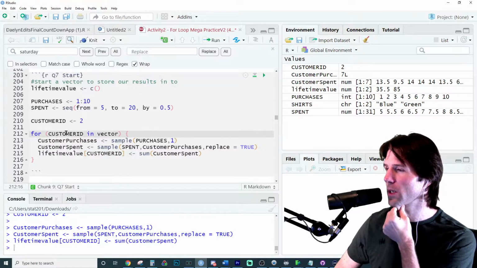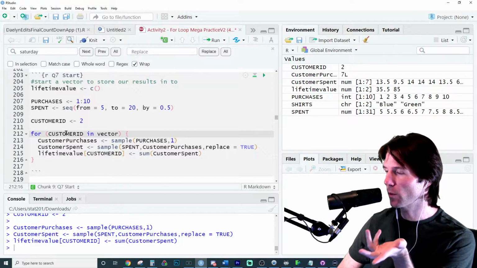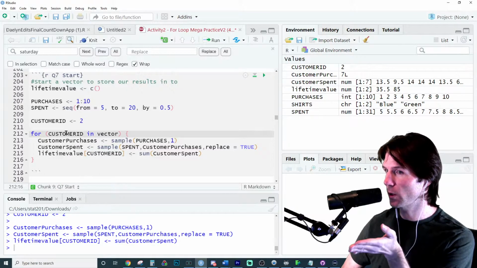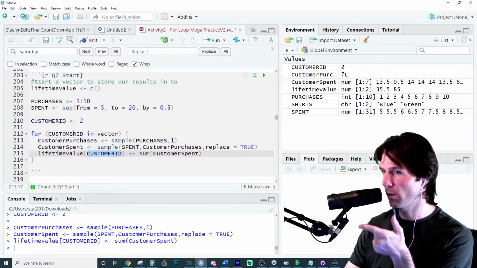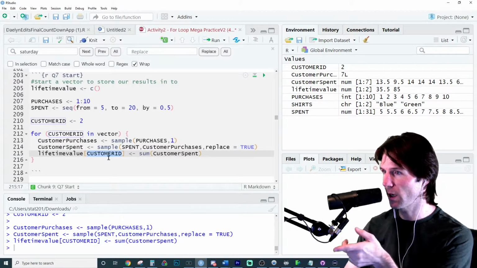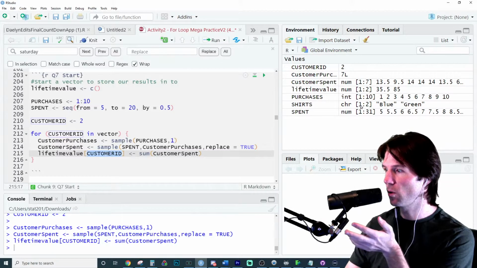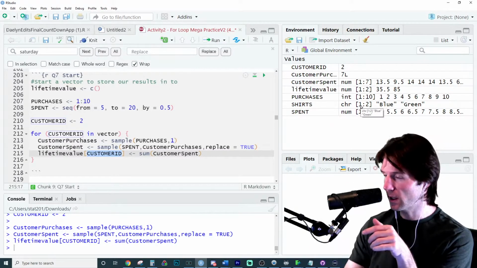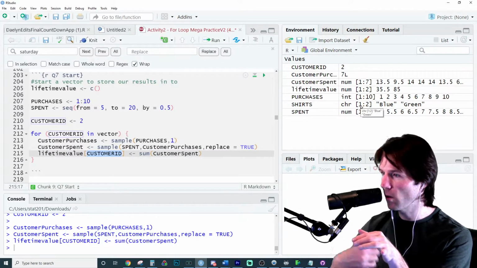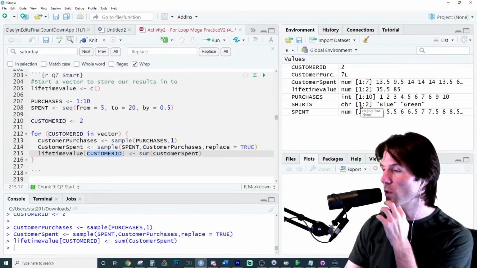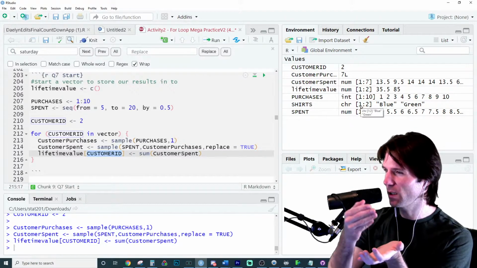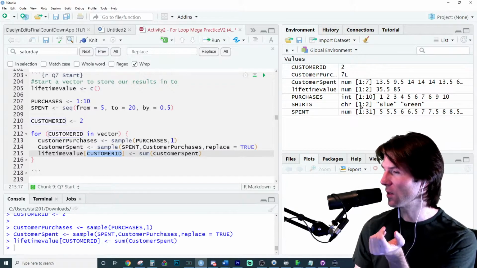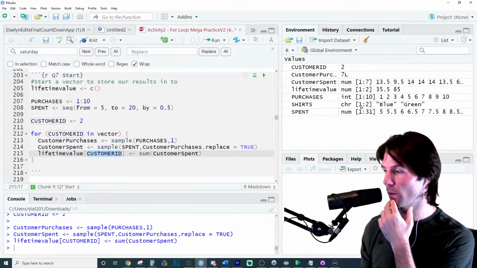Think about it. We're talking about customers we're generating, right? I need to generate the first customer, the second, the third, the fourth, because that's what my code does. It just changes which customer I'm generating. So I need to generate the first, then the second, then the third, and keep going until I generate all the customers. It needs to go through the first and the second and the third and all the way to the 50,000th. So what vector should it go through?